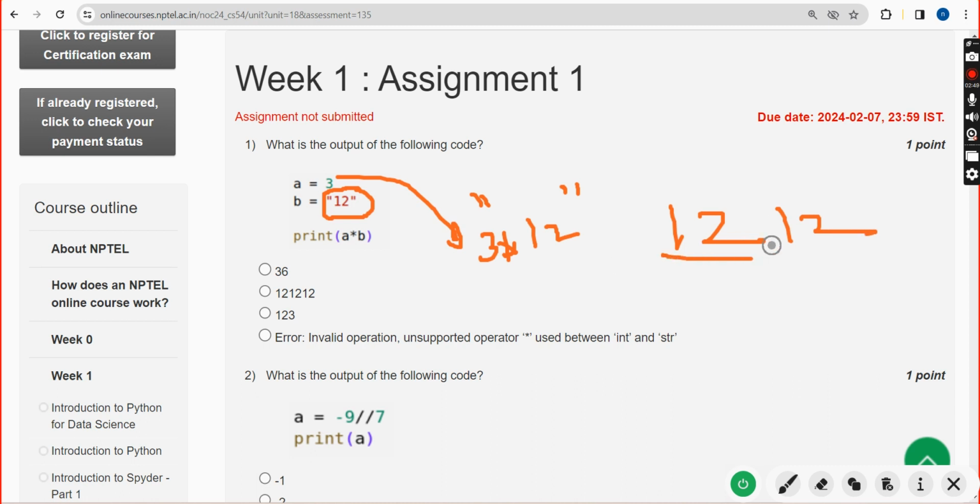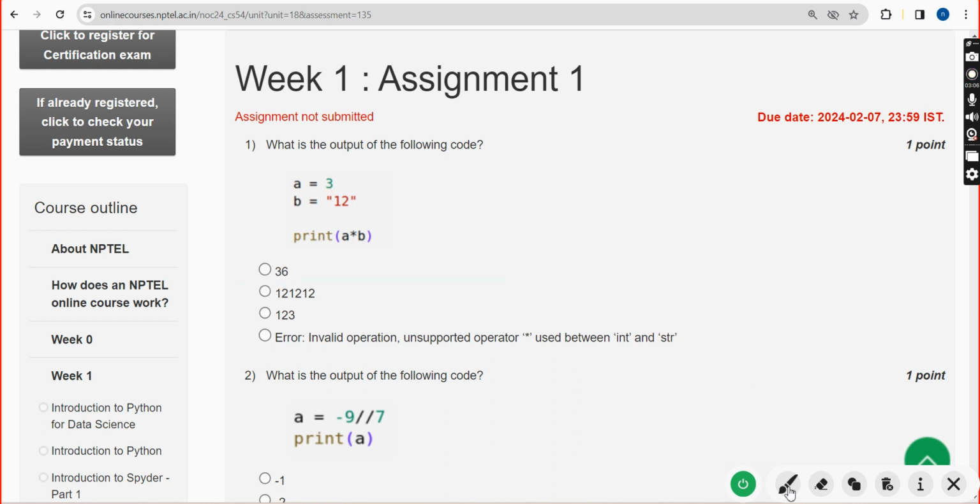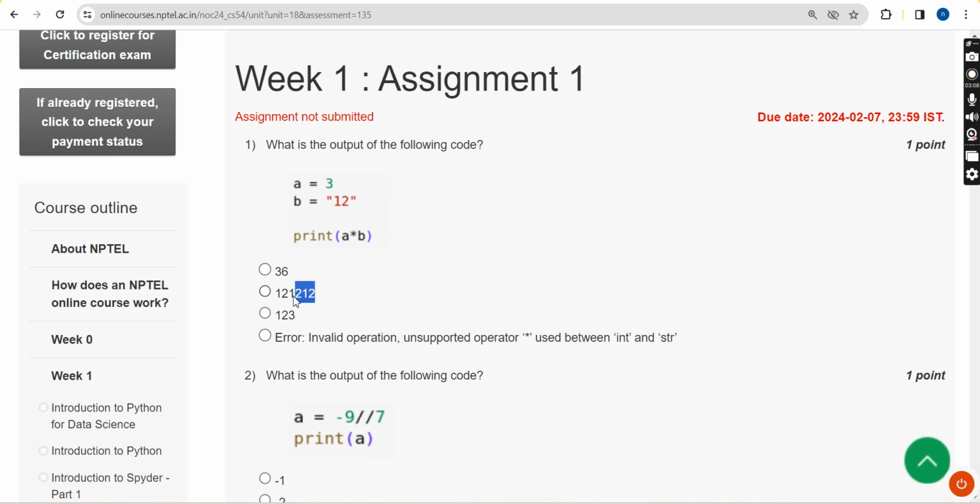So that same string will be repeated 3 times, 1, 2 and 3. So 12 will be printed 3 times. So the answer is the second option guys. Mark the second option.